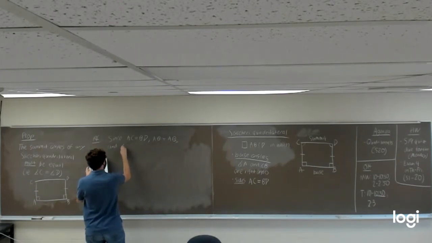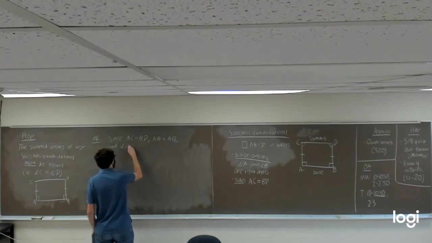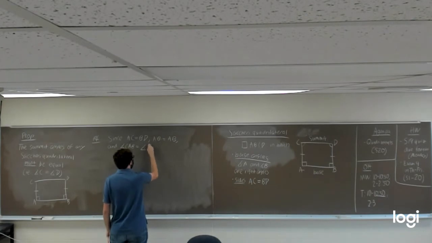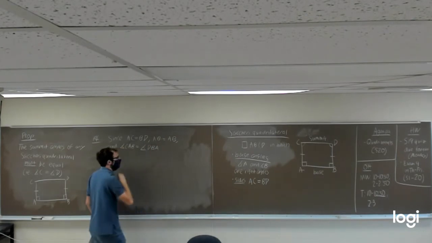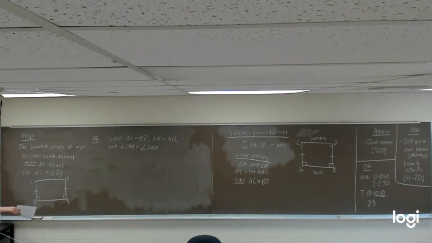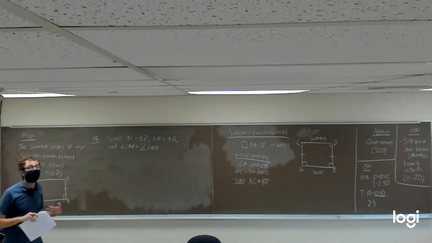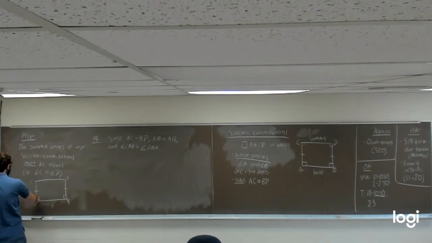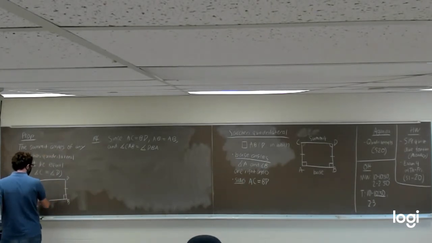And finally, we also know that the angle CAB is equal to the angle DBA. Why do we know that? Well, that's the same as saying this angle at A is equal to this angle at B, which we know because they're both right angles, and all right angles are equal to each other. So we know AC is equal to BD, and AB is equal to itself.